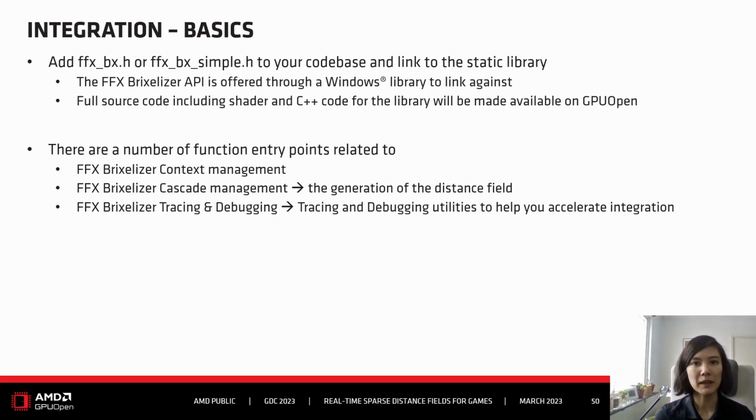One is a low-level API, if you really want to have control over every little single thing. Or if you want a simplified API, this is much simpler to use and gets the job done for most use cases. So I recommend to start with the simple one, and then once that's integrated, you can go down to the lower level API if needed. You also have the option to either link to a static library or to just take the source code and do a native integration.